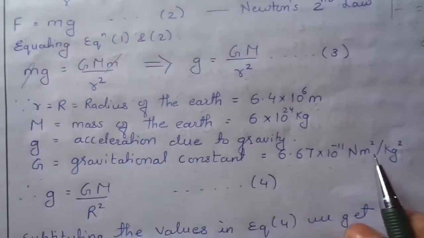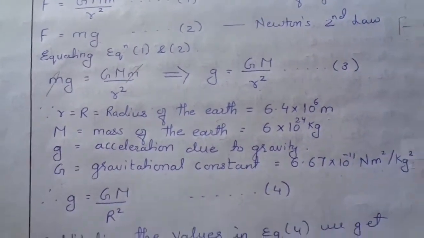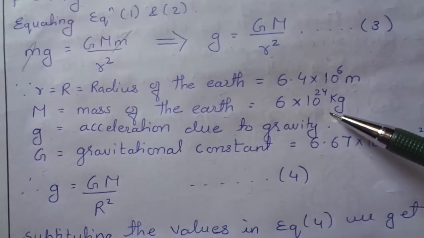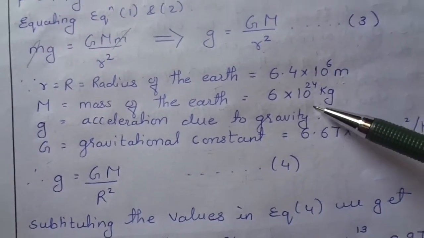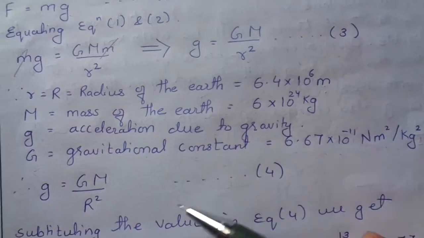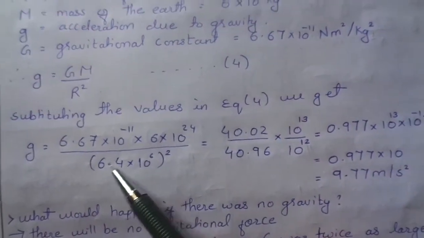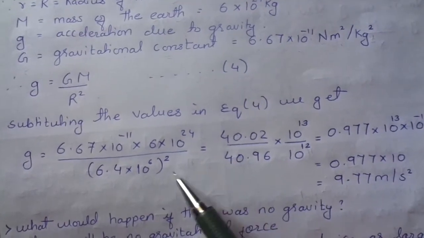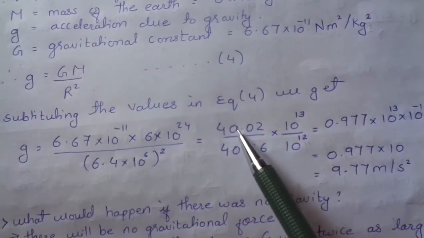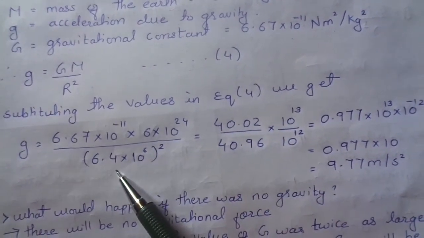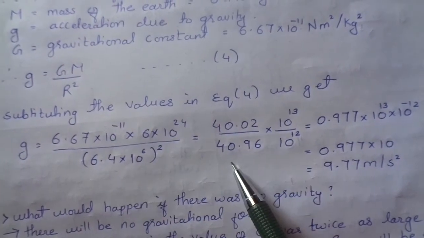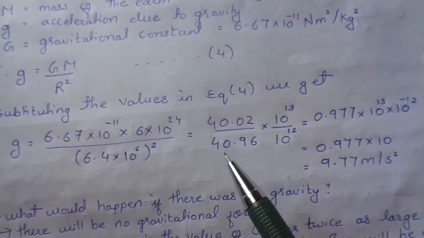The values of G, the radius and the mass are known. So substituting all three values in this equation, we get this. Multiplying this factor and squaring 6.4, we get 40.96.